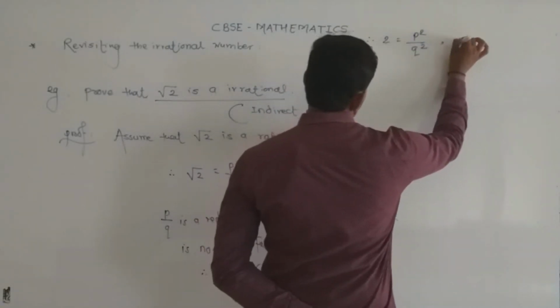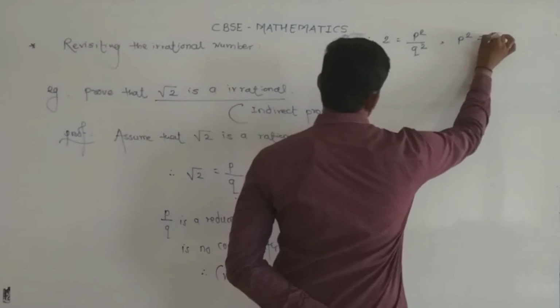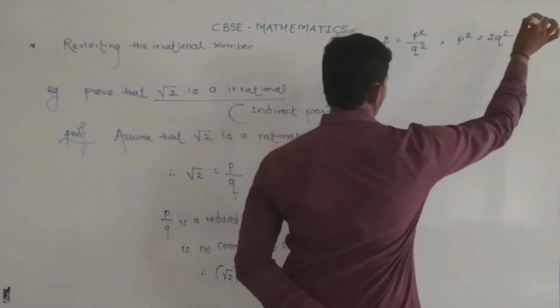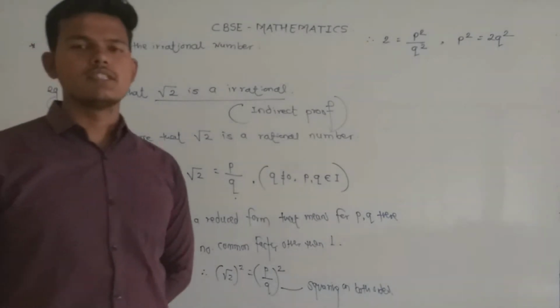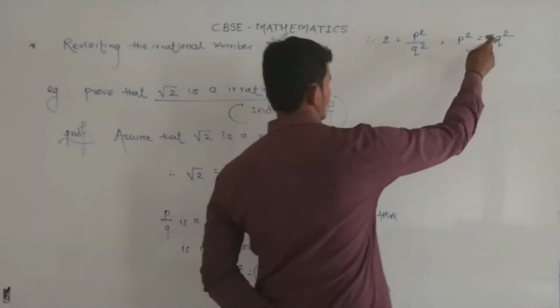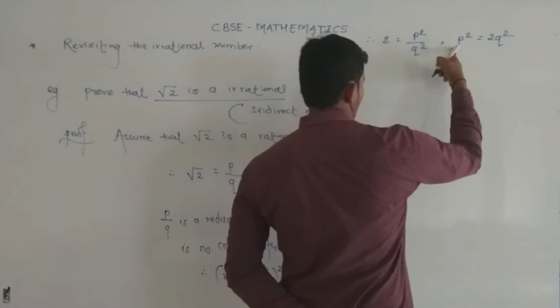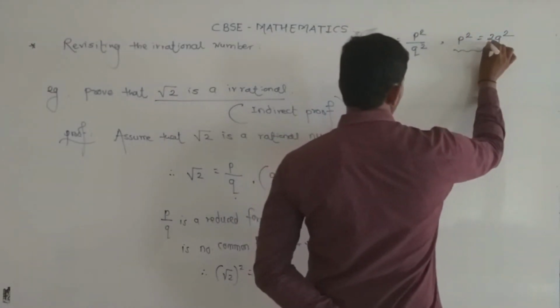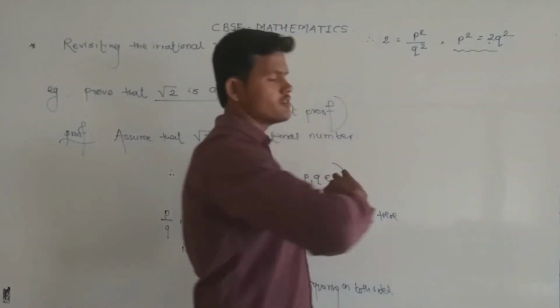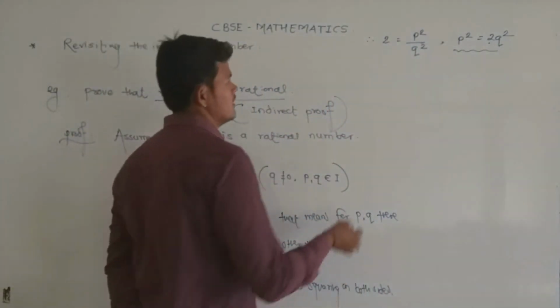So we get p square is equal to 2q square. That means p square is divisible by 2. Why? Because the value of p square is a multiple of 2. That means p square is divisible by 2.